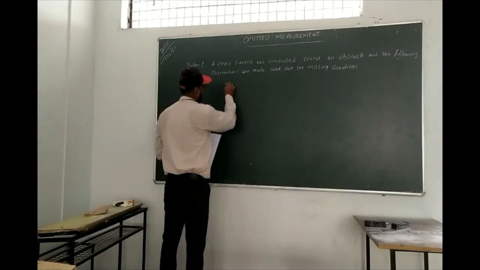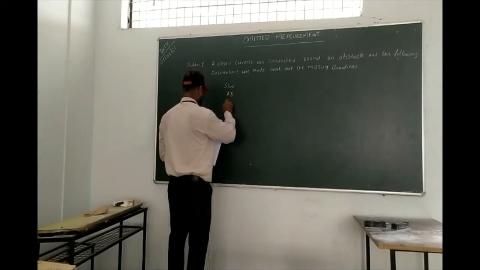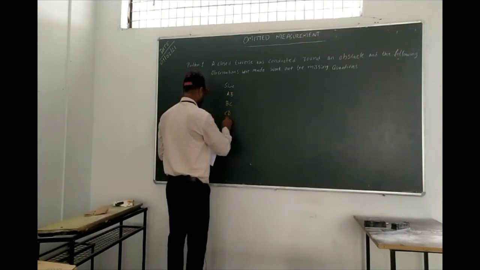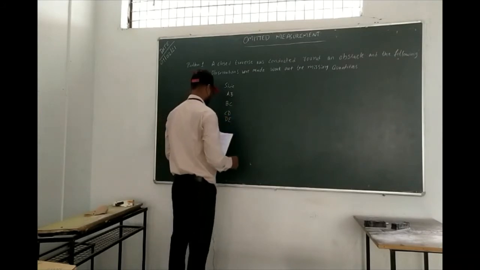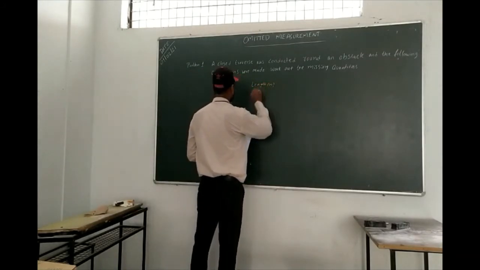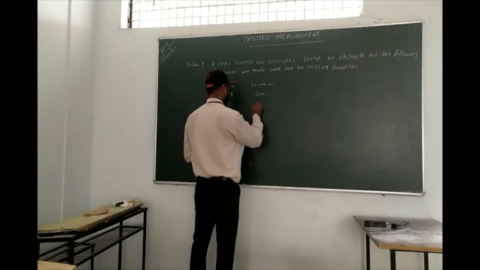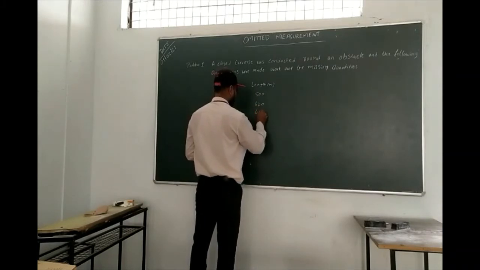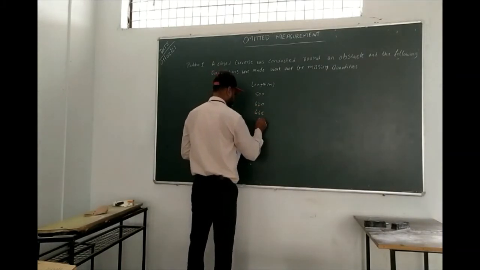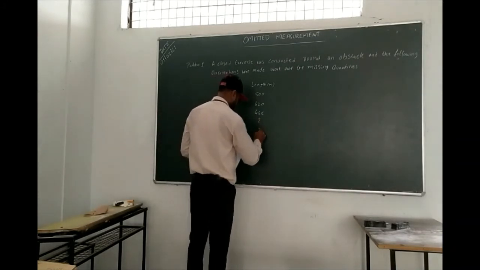First I will take the first column, what is given in the problem: sides AB, BC, CD, DE and EA. The length is given in meters: AB is 500, BC is 620, and CD is 468. DE is omitted, this you need to find. EA is also omitted, that is not given.